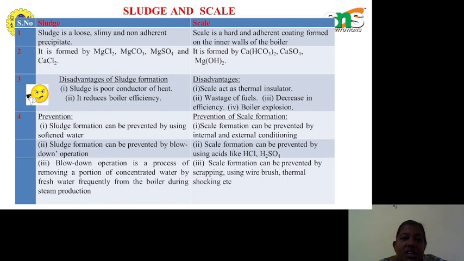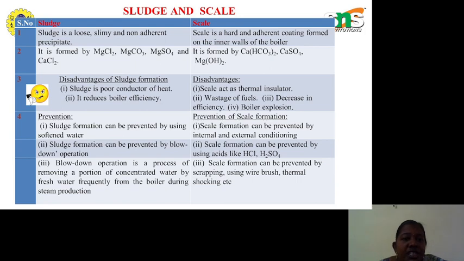Then what are the disadvantages of sludge formation? Sludge is a poor conductor of heat. Then it reduces the boiler efficiency. So automatically the lifetime of the boiler is reduced. Scale formation disadvantages: scale acts as a thermal insulator, wastage of fuel, then decrease in the boiler efficiency. Then automatically it leads to boiler explosion.